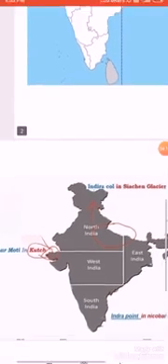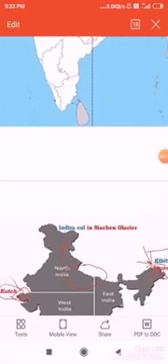So basically, this is the map or location of states and the easternmost, southernmost, westernmost and northernmost points of India. And we also discussed the standard meridian and the Tropic of Cancer.